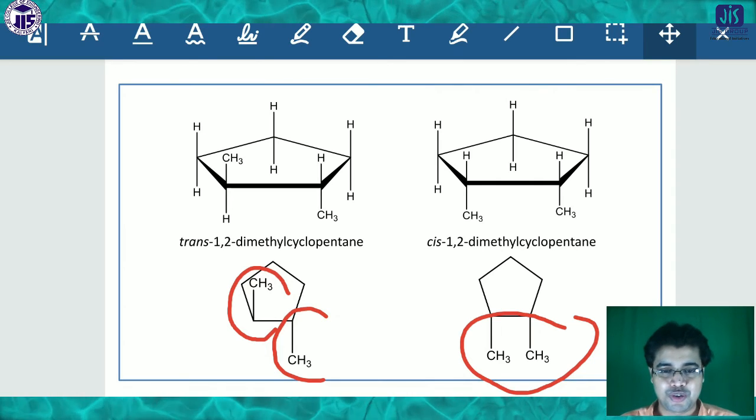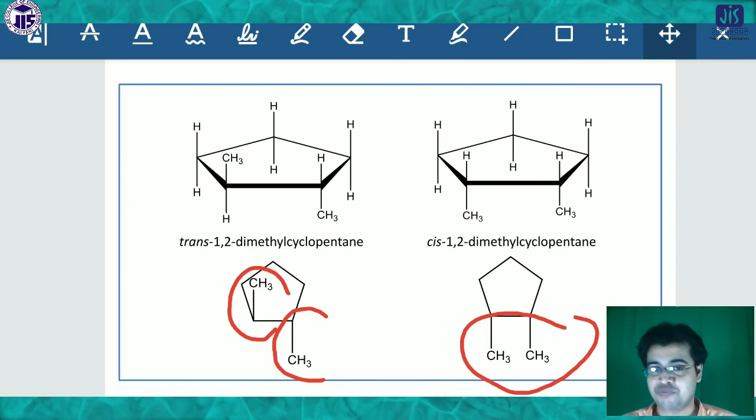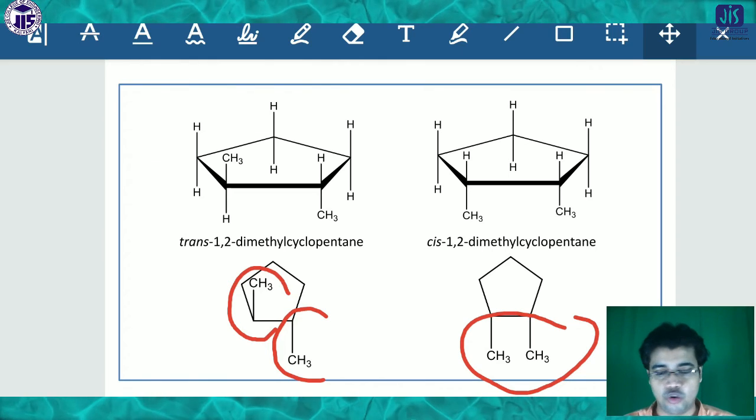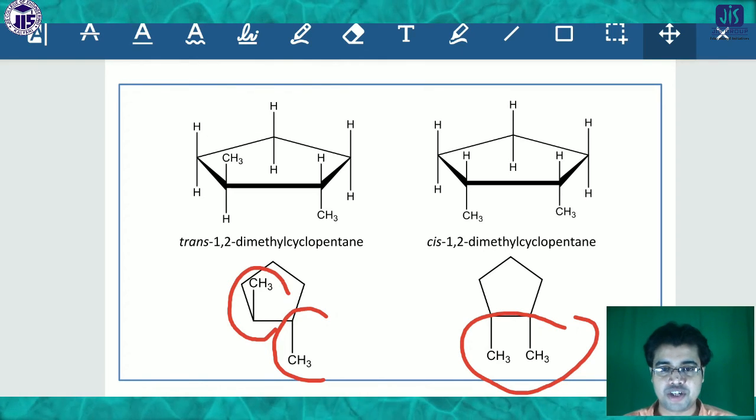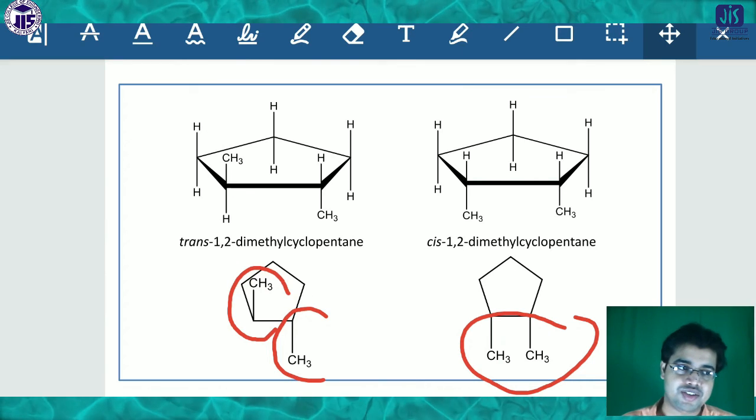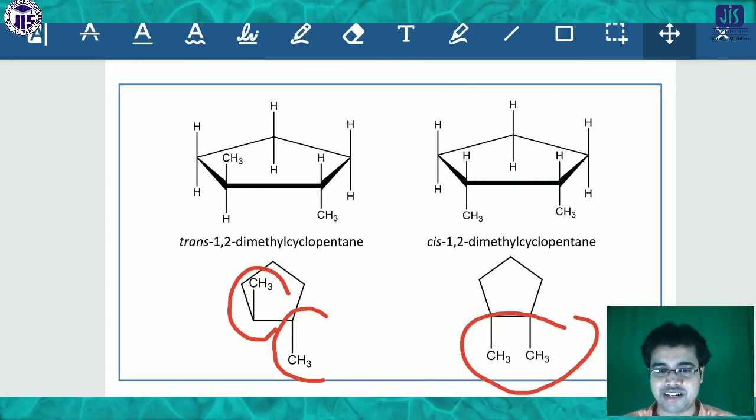Okay, so that's all for today. You have to study properly, you have to read all the things properly, so that you can understand the detailed discussion about stereoisomers in the next class.